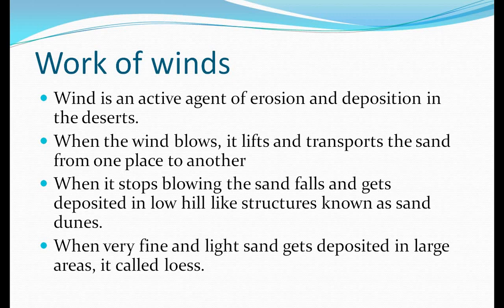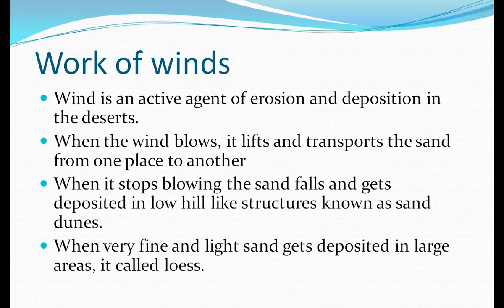When the wind blows, it lifts and transports the sand from one place to another. As we know, the desert area is covered with loose sand. So when in the desert the wind blows with great speed, it lifts and carries the sand particles, and where the speed of the wind slows down, it deposits these sand particles. In this way, the sand is lifted and transported from one place to another, and the landform formed here is known as sand dunes.